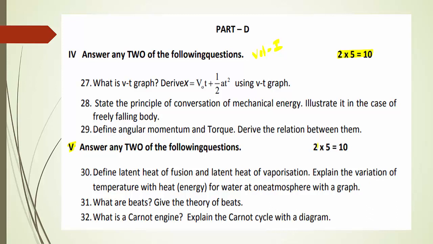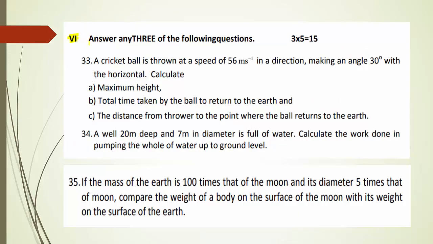In Part D, again there are 3 questions. You have to answer any 2 questions, and each answer carries 5 marks. Here they are going to ask the questions from volume 2, that is unit 6 to unit 10. In the sixth main, they are going to ask 5 numerical problems, each carrying 5 marks. Out of 5 numerical problems, you can answer any 3 problems. Totally 15 marks you can easily get from this part.